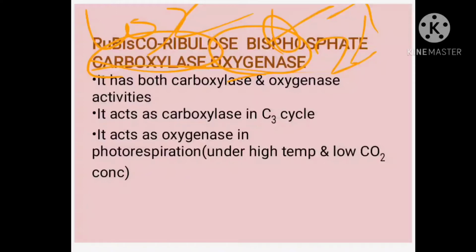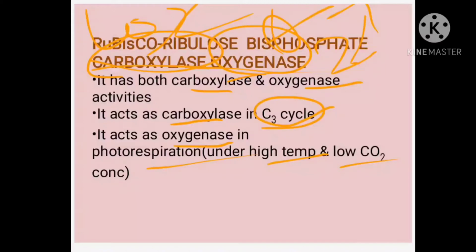So that is the function of this Rubisco. It acts as both carboxylase and oxygenase. It acts as a carbon dioxide fixer, carboxylation, in the C3 cycle, and it acts as oxygenase in a process called photorespiration. One peculiarity of the plant is that photorespiration takes place when the temperature is high, the carbon dioxide concentration is less and the oxygen concentration is more. There comes the process called photorespiration. The next topic is actually C4.